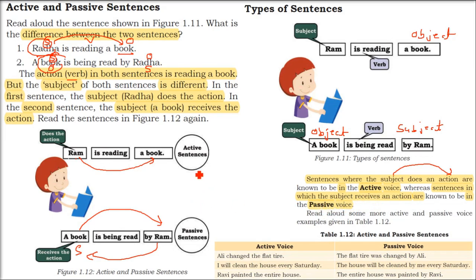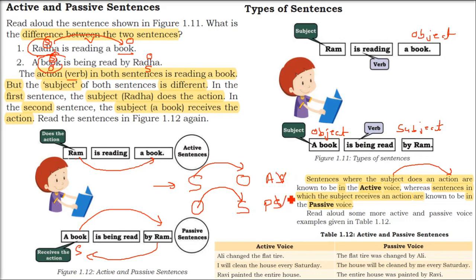Passive voice. Okay. So the first one is subject and object. Second one is object and subject. So subject does action on object. That is the active voice or active sentence. Object receives action from the subject. This is called the passive sentence or passive voice.